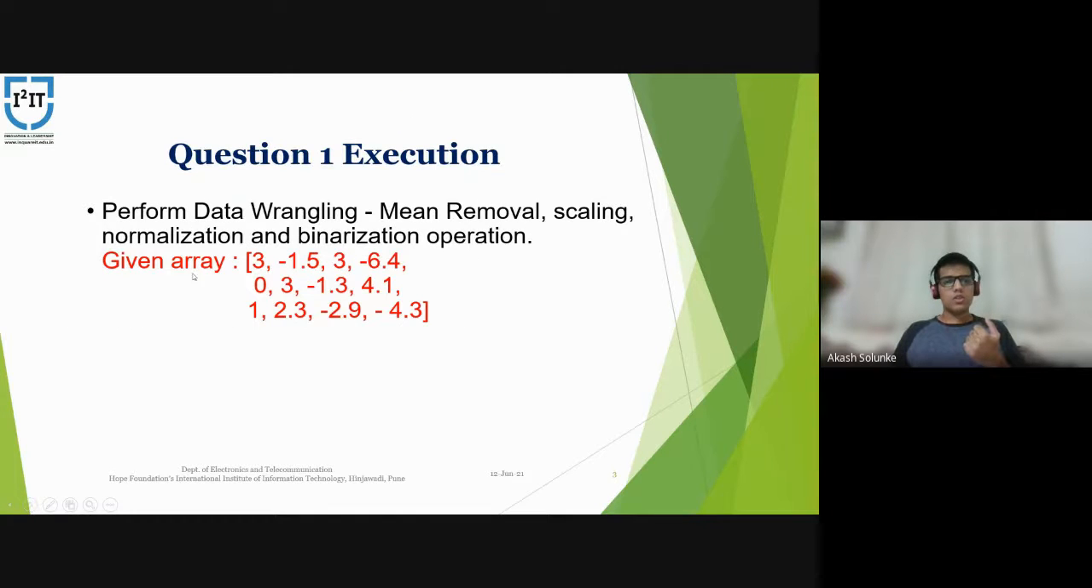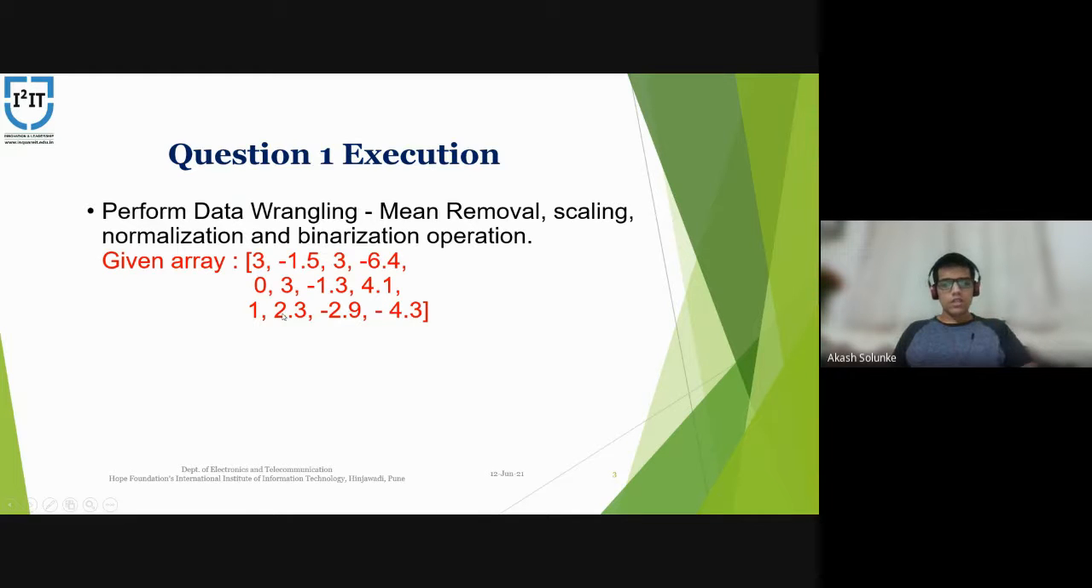So moving on to question one. Question one execution is to perform data wrangling: mean removal, scaling, normalization, and binarization operations. The given array is 3, minus 1.5, 3, minus 6.4, 0, 3, 1.3, minus 1.3, 4.1, 1, 2.3, minus 2.9, minus 4.3.